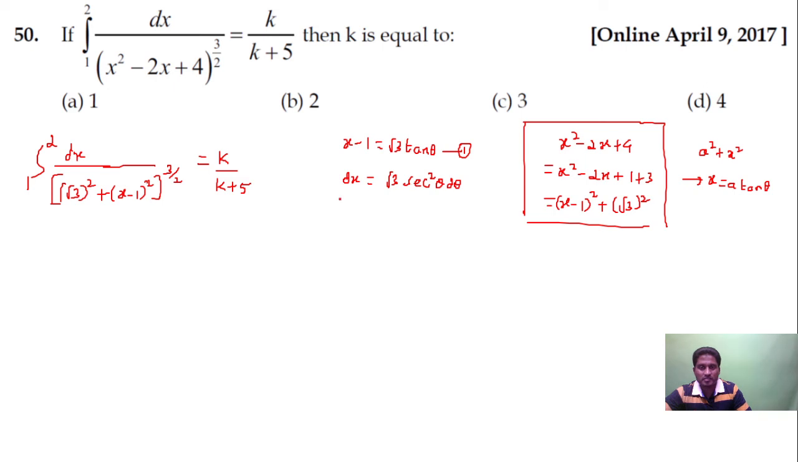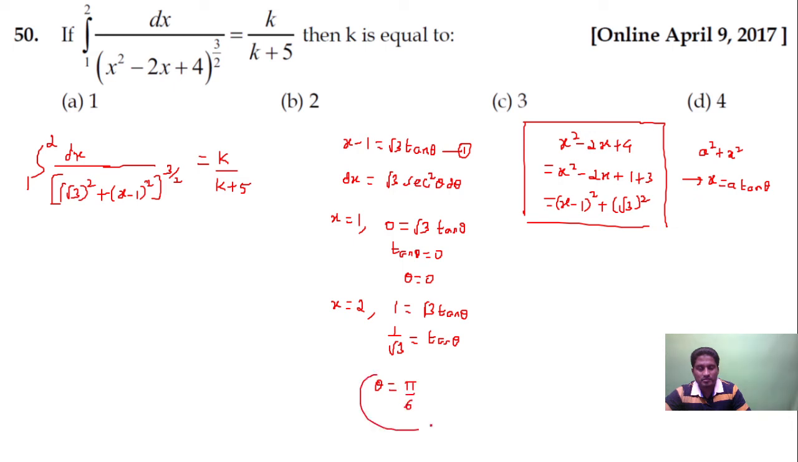Even the limits will change. When x is equal to 1, you get 0 is equal to root 3 into tan theta, so tan theta is equal to 0, theta is equal to 0. And when x is equal to 2, you get 1 is equal to root 3 tan theta, so 1 by root 3 is equal to tan theta, theta is equal to pi by 6. So theta goes from 0 to pi by 6.